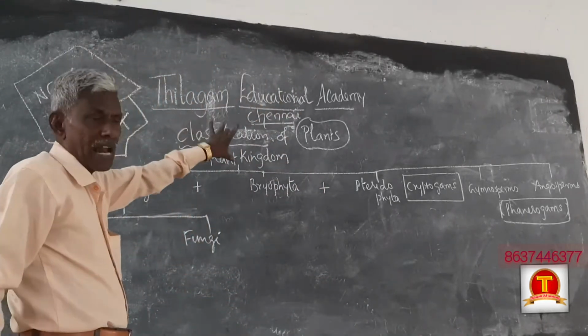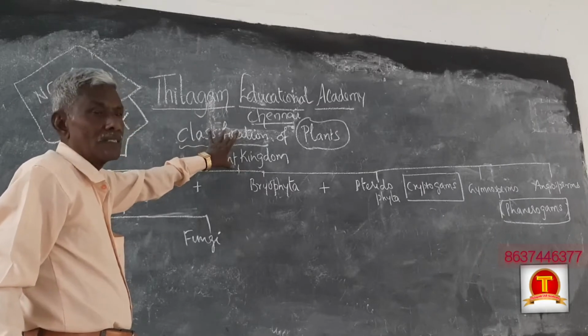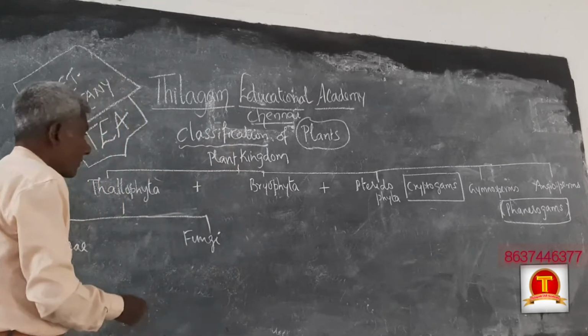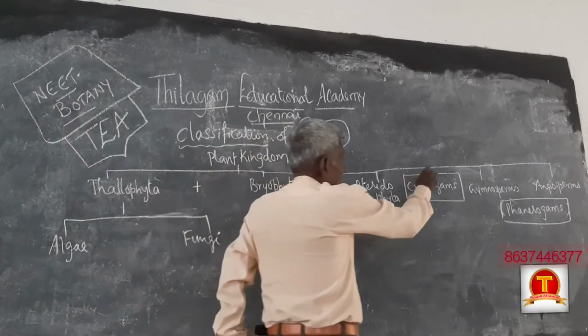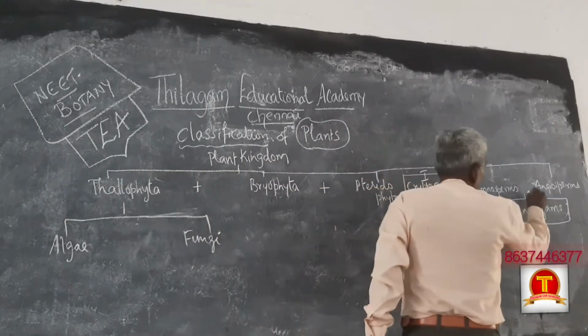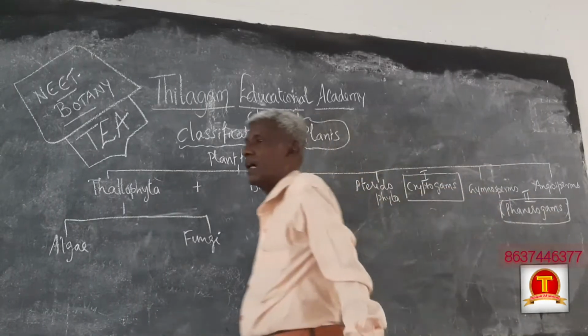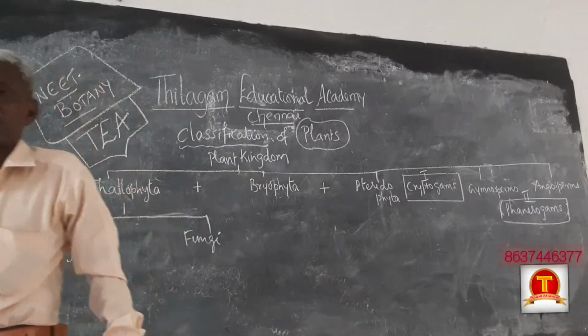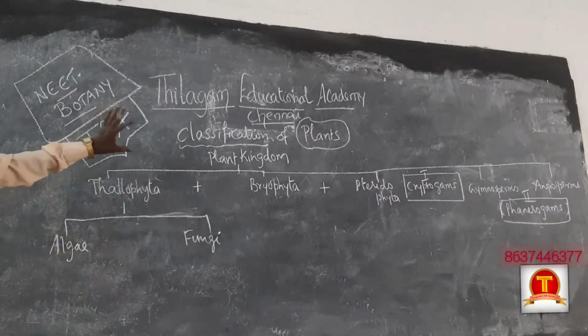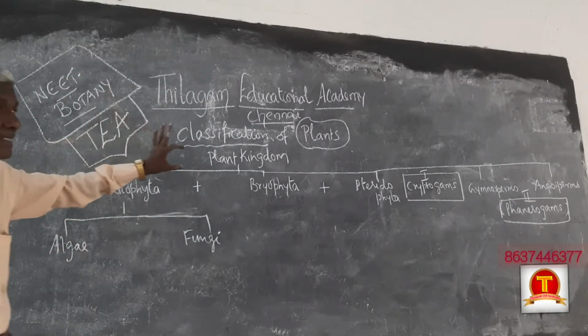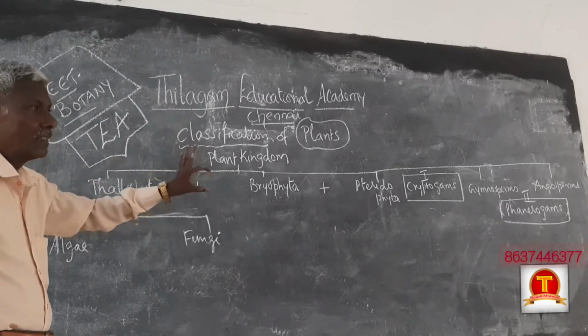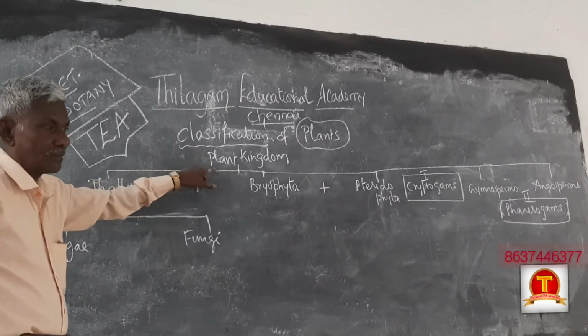Overall, the plant kingdom is divisible into cryptogamous and phanerogamous. The basic characters of the cell may be plant kingdom.